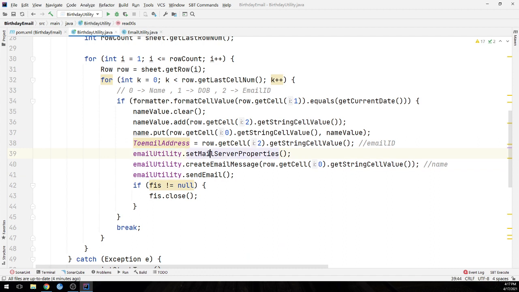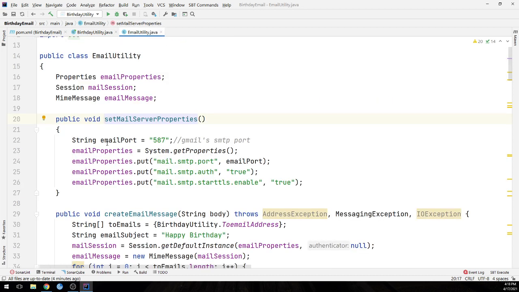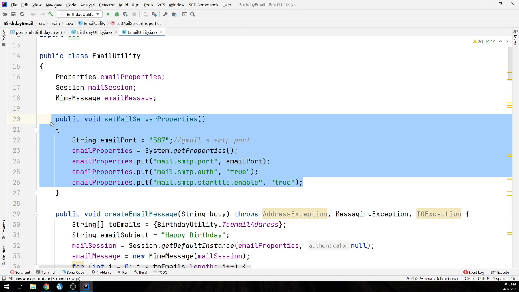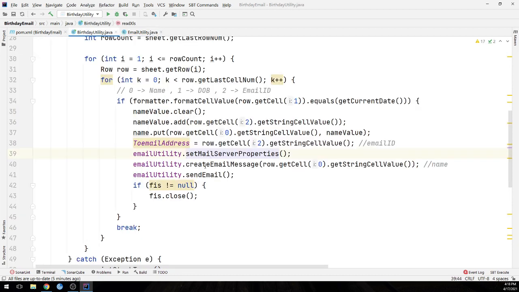We call the method set mail server. Before sending the email, we'll set the server properties for email. If you drill down this method, you'll find we have the email port, then we have set the properties of email: authentication, SMTP, all those things are done here. After that we need to create an email.